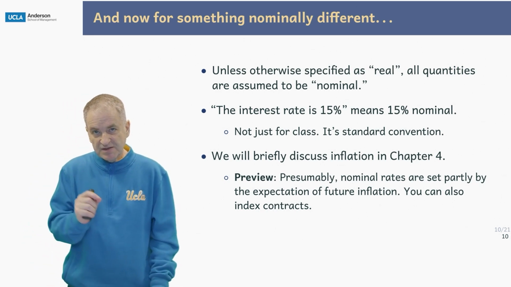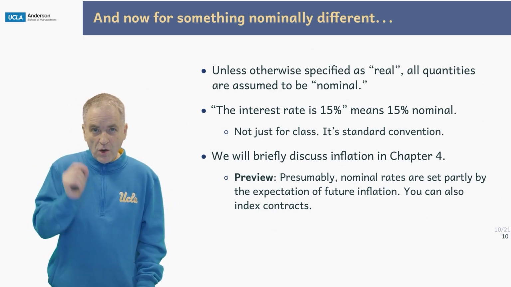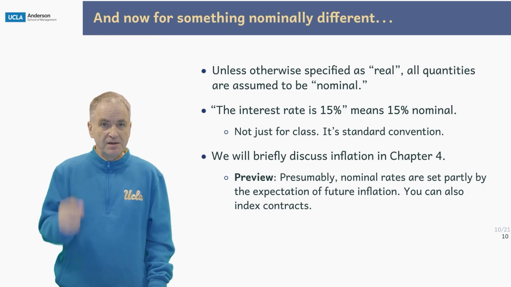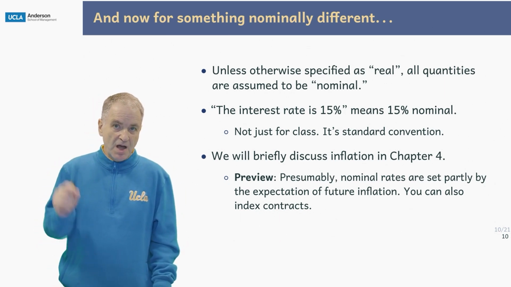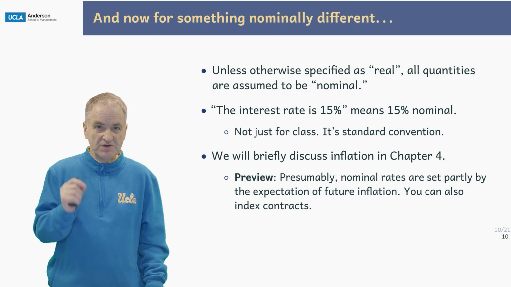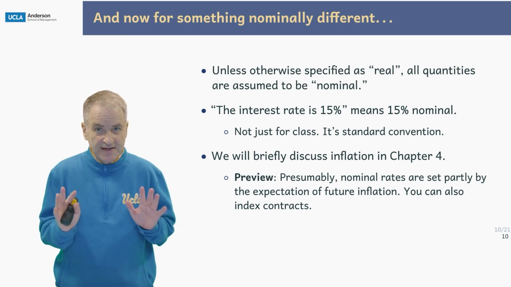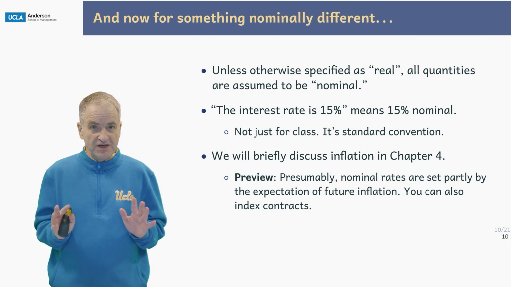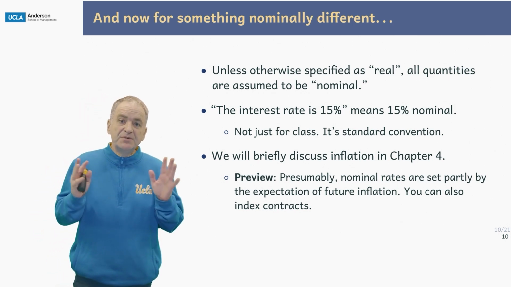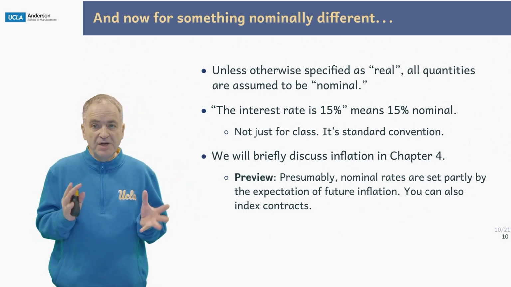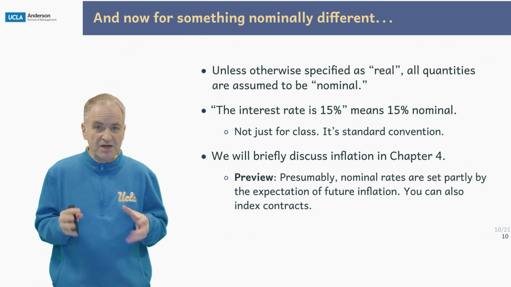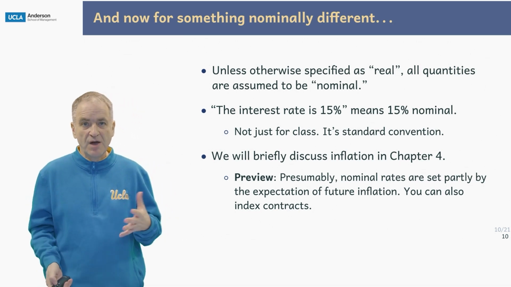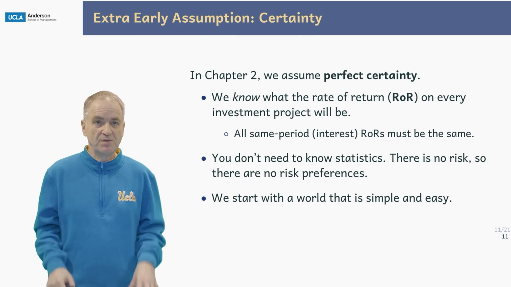Unless otherwise specified as real, all quantities in this class are assumed to be nominal. The interest rate is 15% always means 15% nominal. That's not just for this class, that's standard convention. I'll briefly discuss inflation in chapter 4. Presumably, these nominal rates are set partly by the expectation of future inflation, and there are some ways to contract around it, but trust me, we'll just do nominal.